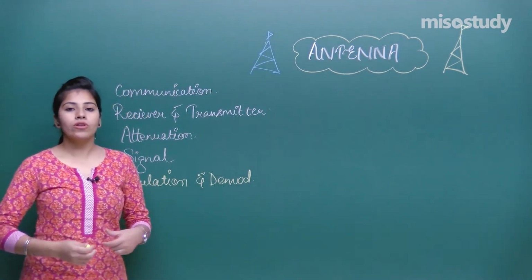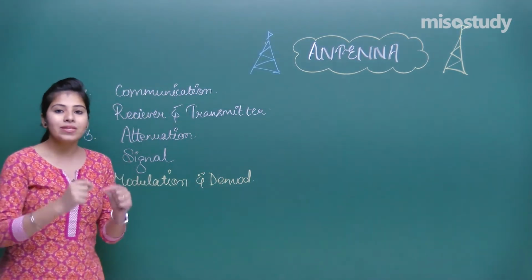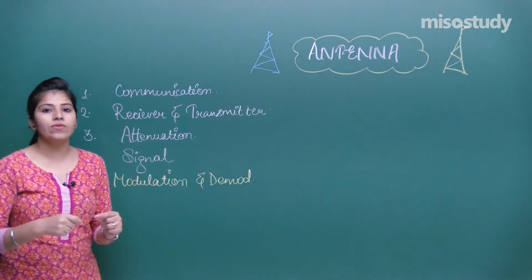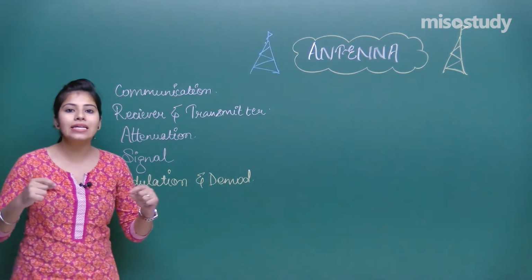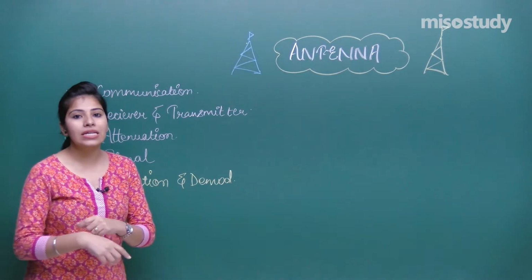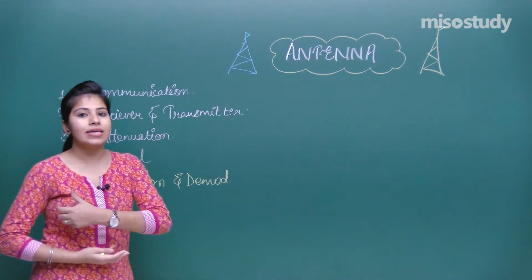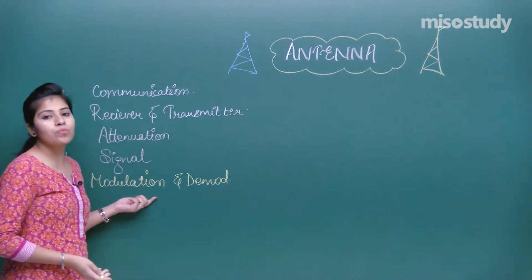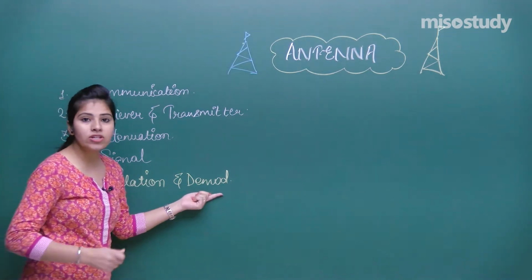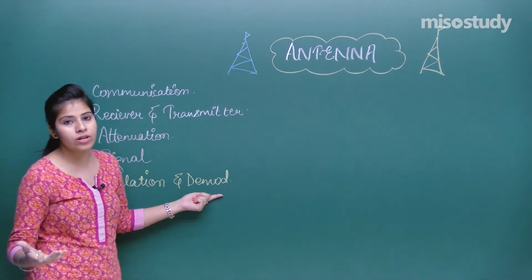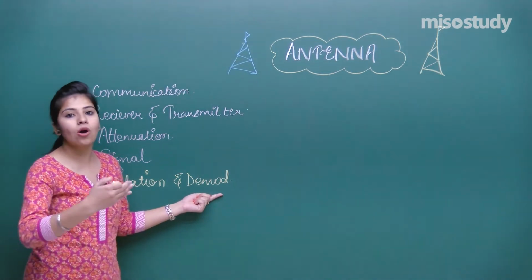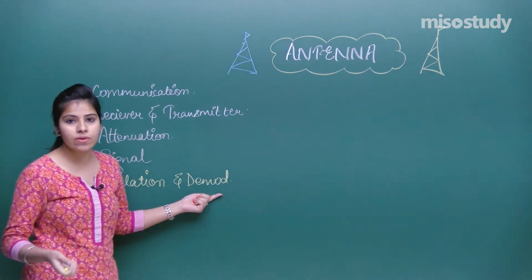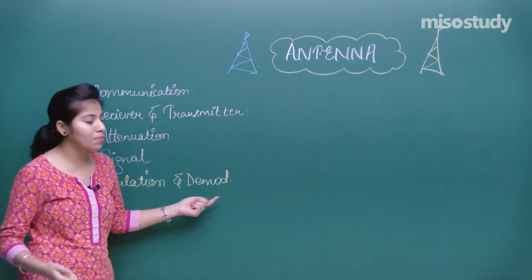What do we mean by modulation and demodulation? The mixing of the carrier wave with the original wave to increase the strength of the signal and to increase the range of transmission of the signal. That is why we do the modulation. And demodulation is just the inverse process of modulation, wherein you separate the original wave and the carrier wave so that you fetch your original message.